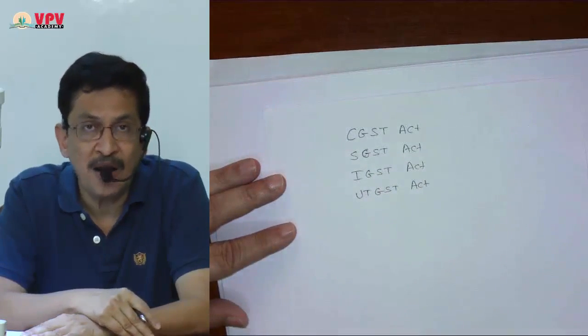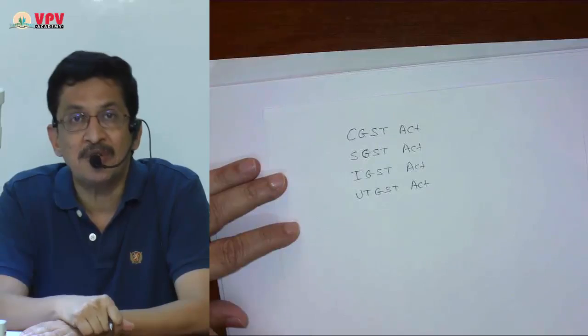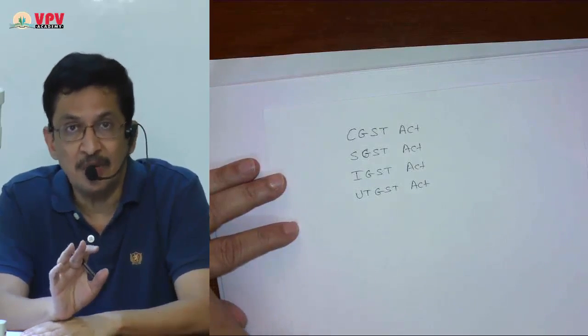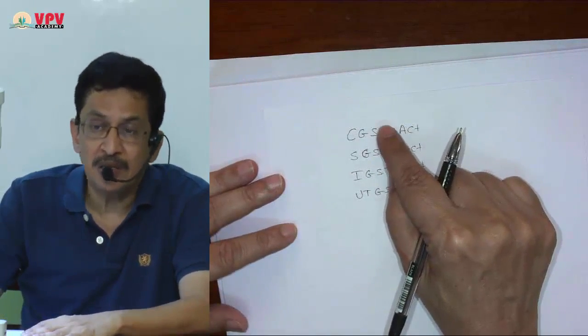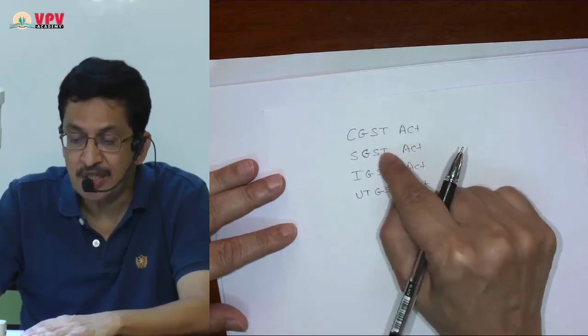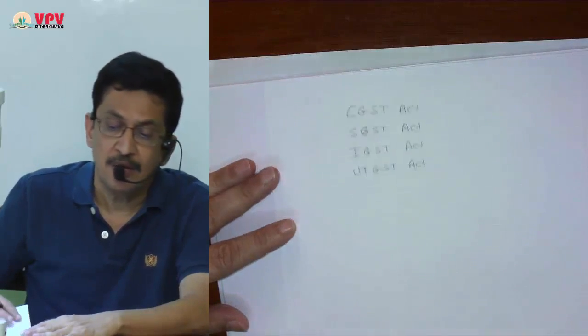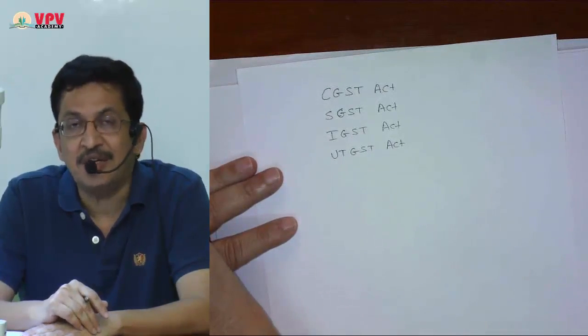And then there is one more act, which is for state compensation, which has not been made part of our syllabus for this 10 marks. So I am not going to talk about it. As far as our 10 mark syllabus is concerned, we are only going to study a little about CGST Act, SGST Act, IGST Act and UTGST Act. First, let us understand what is intrastate and interstate.